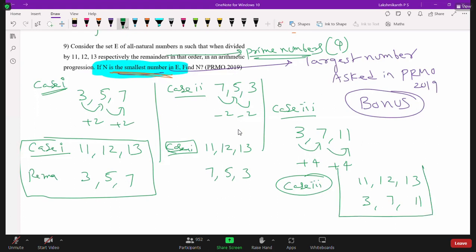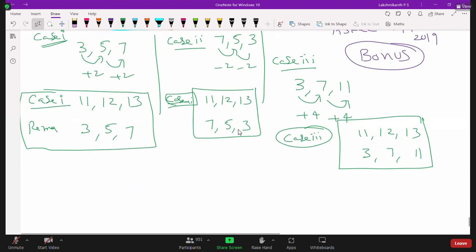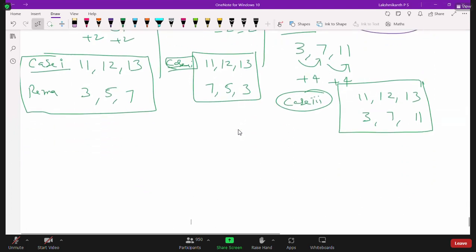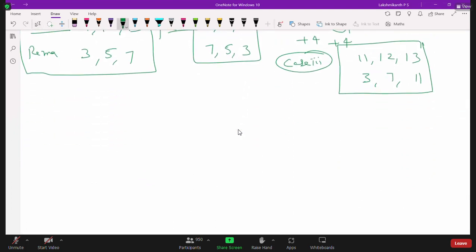Now see how we solved the previous problem. Similarly, we have to solve in 3 different cases. In these 3 different cases, we'll get the answer. The least number among these 3 cases is the answer. Okay, so now let us consider the first case.